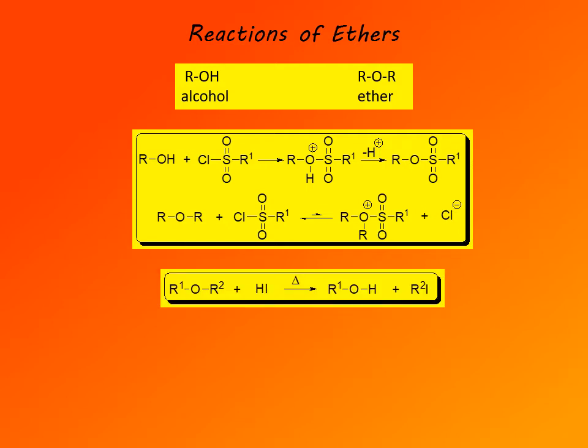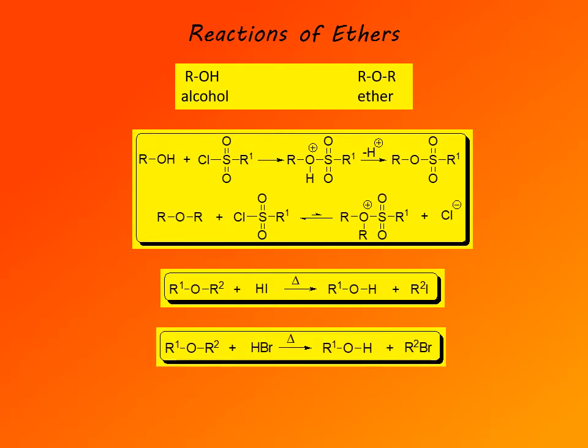Ethers do undergo cleavage reactions with rather vigorous reagents. So, for example, an ether can be cleaved upon treatment with hydrogen iodide, concentrated hydroiodic acid, and that results in formation of an alcohol and an iodoalkane. Or the same reaction could be carried out with hydrogen bromide, concentrated hydrobromic acid, and then the products are the corresponding alcohol and bromoalkane.